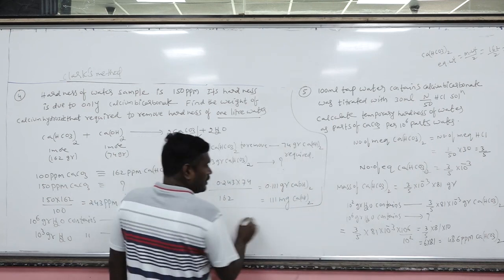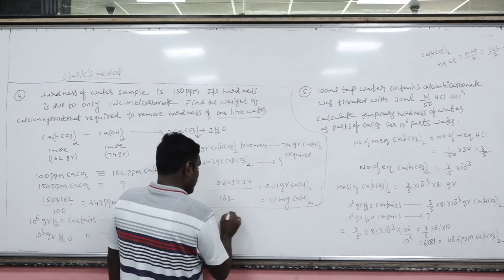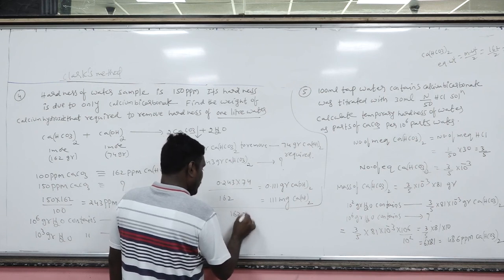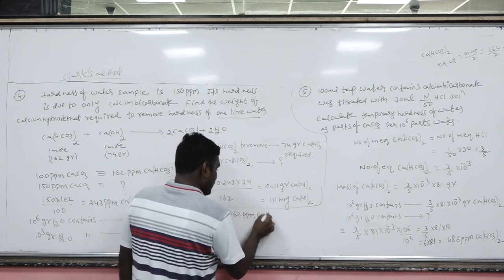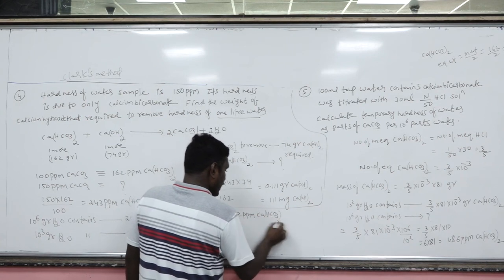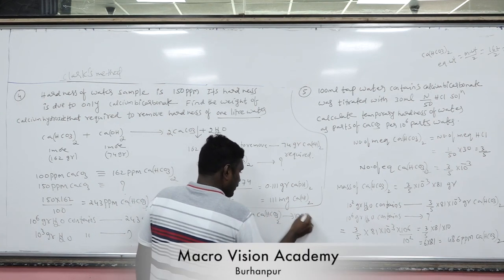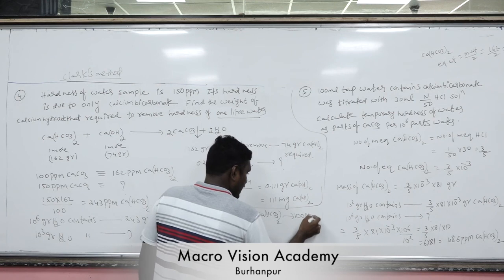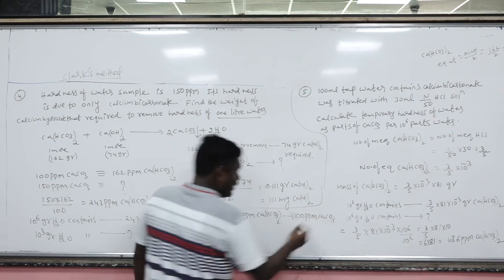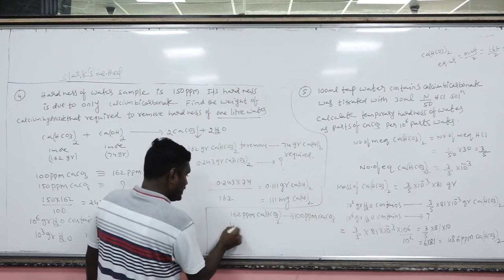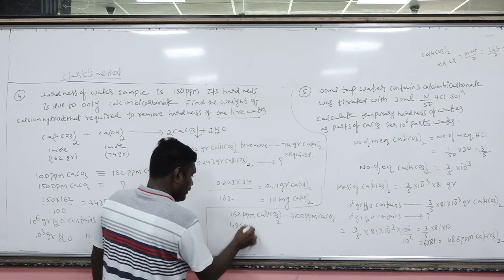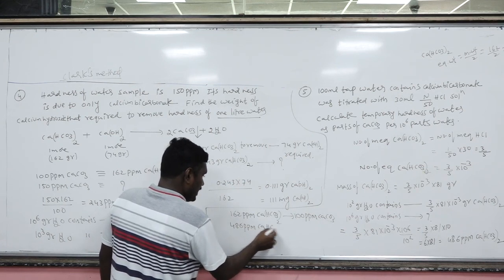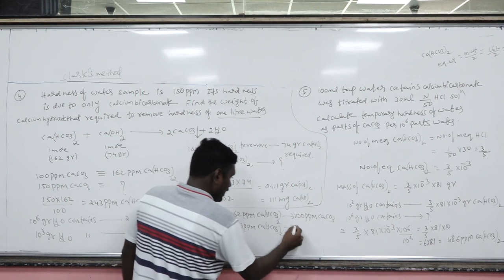Now 162 ppm calcium bicarbonate is equal to 100 ppm CaCO3. Yes or no? Now this 486 ppm corresponds to how many ppm?